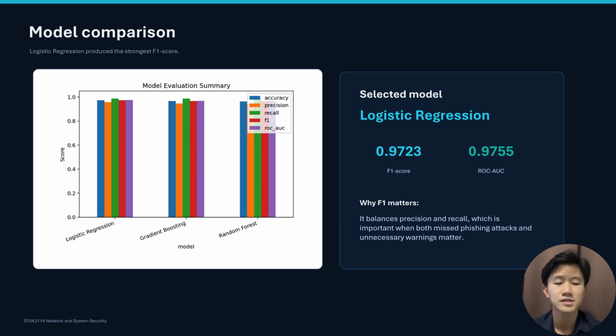Gradient boosting produced the second highest F1 score at 0.9664, while random forest achieved an F1 score of 0.9632. The F1 score was used as the main selection measure because it balances precision and recall. This is important in phishing detection because the system must reduce both missed attacks and unnecessary warnings. The results also demonstrate that a relatively simple model can perform strongly when meaningful features and consistent preprocessing are used.